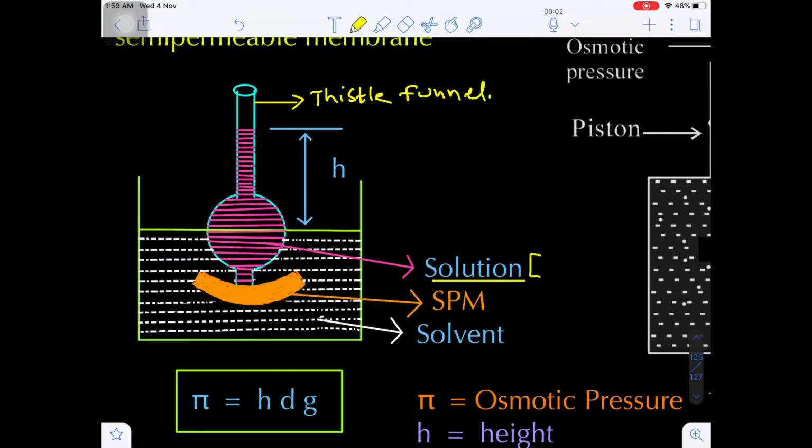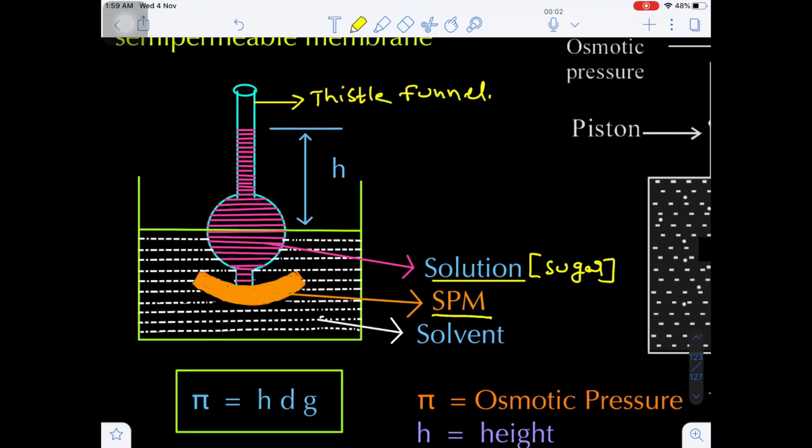Let's suppose we are taking the sugar solution. At the bottom of the Thistle funnel, we are covering it with the help of a rubber band by a semi-permeable membrane, SPM. Are you getting my point?